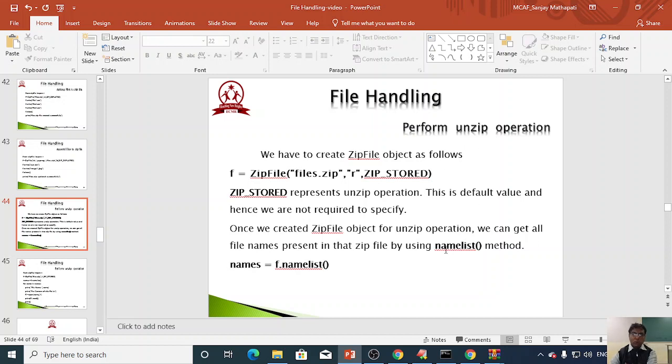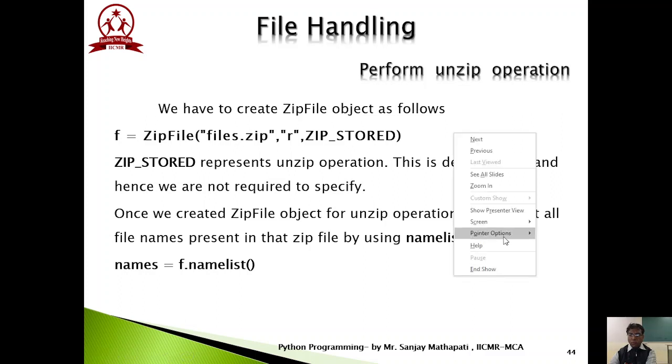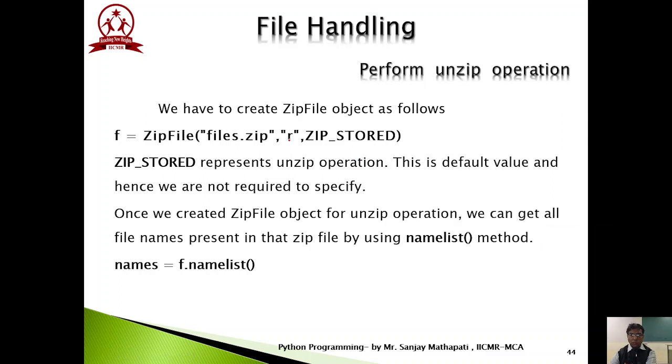As of now we have seen only how to add the files into the zip file. Now we are going to discuss how to unzip, how to extract the files from the zip file. Here you know that the mode of opening the file must be read, because now we are going to open the zip file.